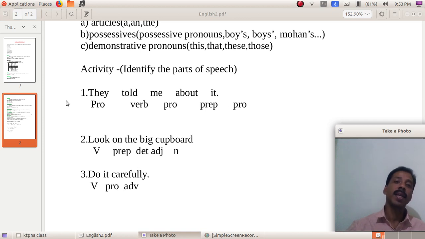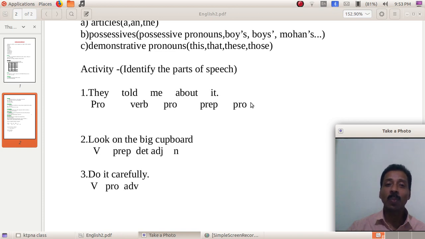And we know that when we use these words effectively, we get meaningful sentences. So here the first sentence: they told me about it. Can you identify the parts of speech? That's the question. The first word is they, a pronoun. Told, a verb. Me, pronoun, objective case of I. About, preposition. It, again a pronoun.